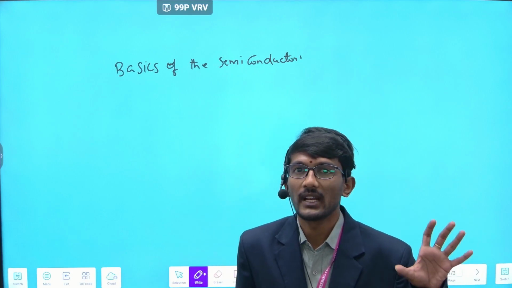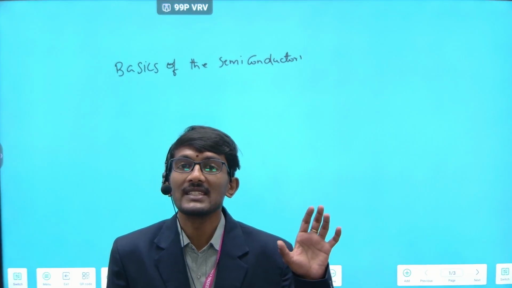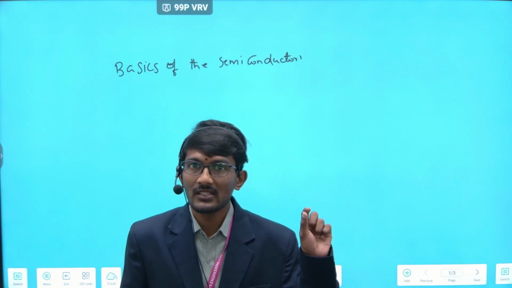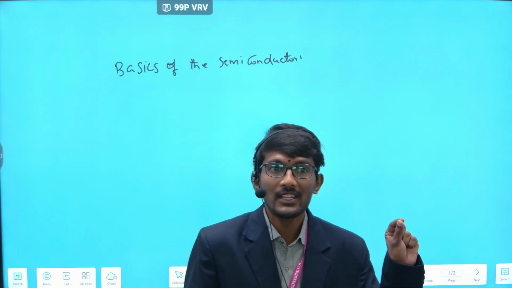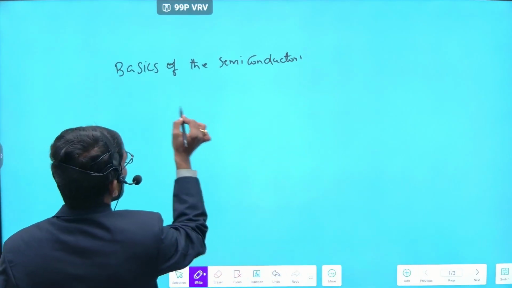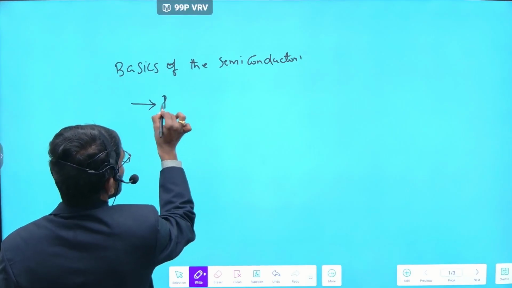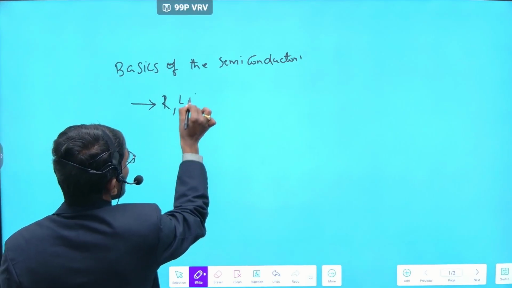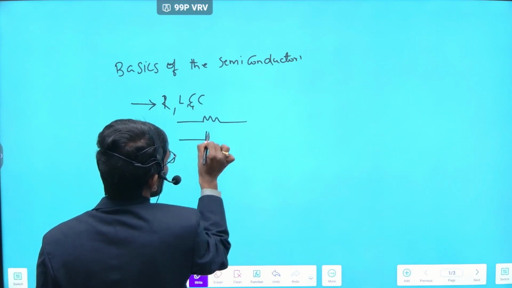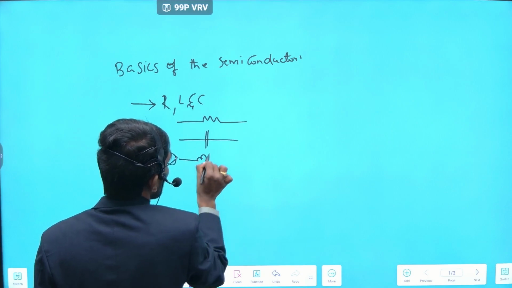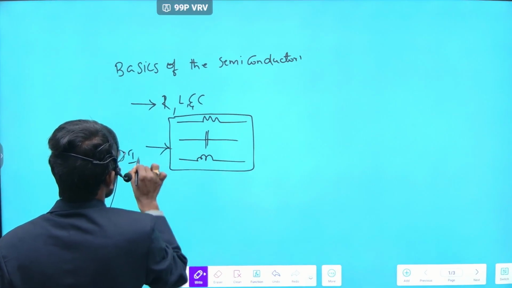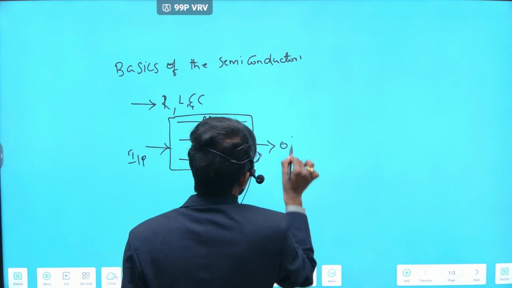System is a group of physical components arranged in a group in such a way that produces a practical output is known as system. What are the basic physical components of any system? Resistance, inductance and capacitance are the basic physical components of the system. This is input and this is output.